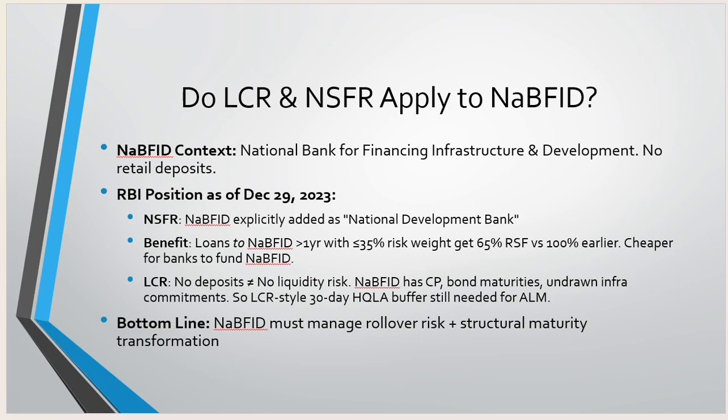But the bank still needs to manage or plan its liquidity coverage ratio. NaBFID has commercial paper, bond maturities, and undrawn infrastructure commitments, so an LCR-style 30-day high-quality liquid asset buffer is needed. Asset liability management is still the most important thing, guys.